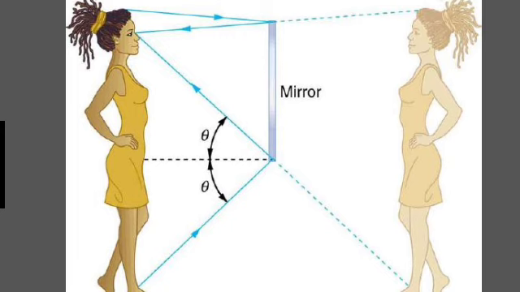The following are the laws of refraction of light: the incident ray, the refracted ray, and the normal to the surface of separation of two transparent media at the point of incidence all lie in the same plane. The ratio of the sine of the angle of incidence to the sine of the angle of refraction is a constant for light of a given color and for the given pair of media. This law is also known as Snell's law of refraction. This constant value is known as the refractive index of the second medium with respect to the first. Let us learn about the refractive index in some detail.